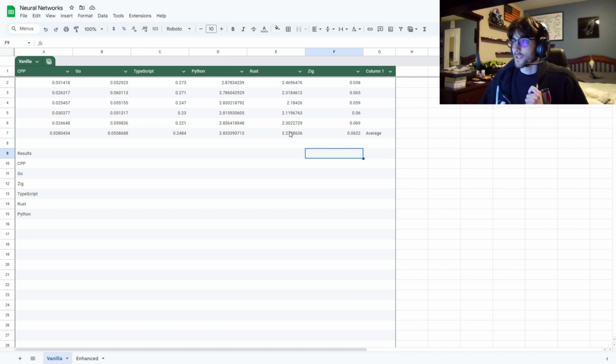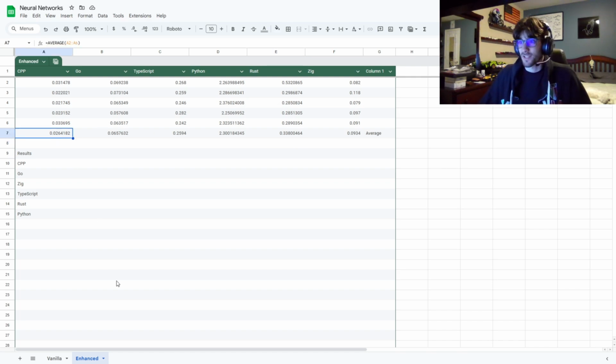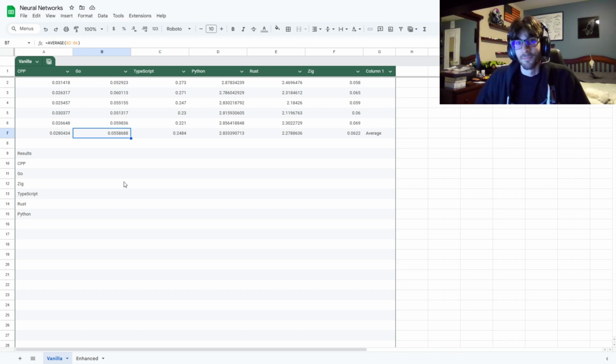We can see that Rust and Python probably got the most noticeable increases. Rust got the most noticeable decrease in time, the most improvement. And then everything else pretty much stayed the same. C++ was pretty much around 0.2 every single time. Go was pretty much around here every single time. TypeScript really surprised me with how fast it was. I thought that Rust was going to beat it. But yeah, those are our results.